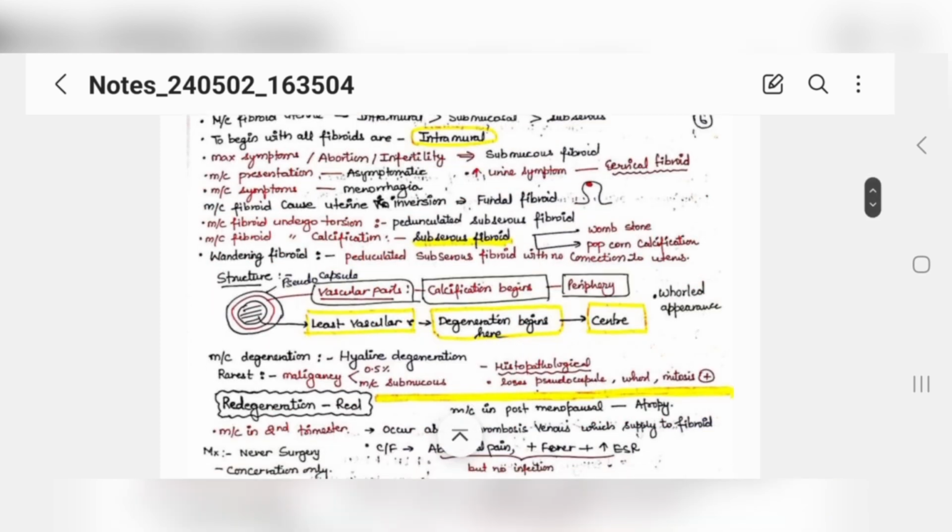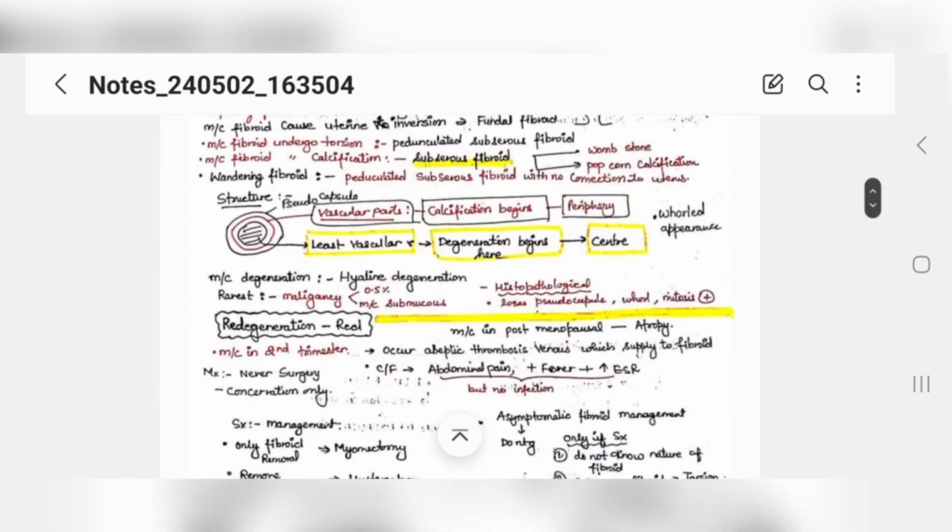Now, this is the structure of a fibroid. See, the fibroid is least vascular in the center, and from the periphery it is the vascular part. So the vascular part will have calcification, and the central part is what degenerates, because the basic degeneration starts from the center only. Okay, and it gives the whole appearance of a fibroid.